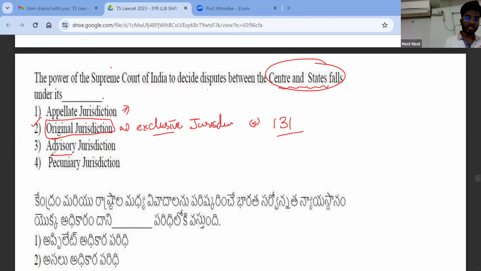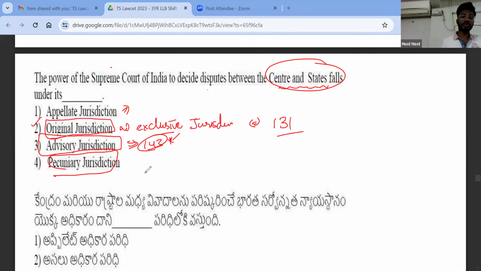Next one is advisory jurisdiction. What is advisory jurisdiction? Whenever president has any doubt, he can come and consult the Supreme Court under Article 143, right? So I told you already, whenever president has any doubt, he will go to the Supreme Court and say, dear Supreme Court, I love you. So under Article 143, he will get the advice from the Supreme Court. And the advice given by the Supreme Court is not binding on the president. If he wants, he will follow. If he doesn't want, he will not follow.